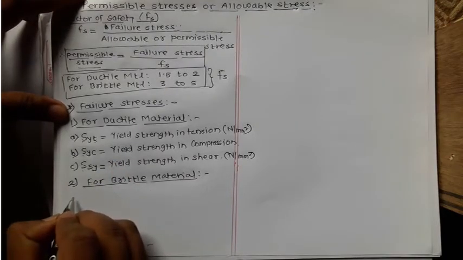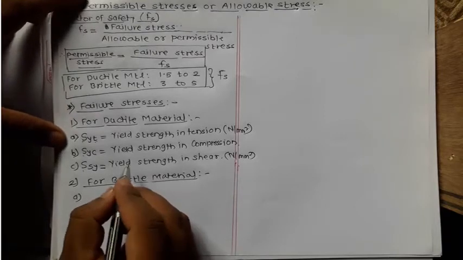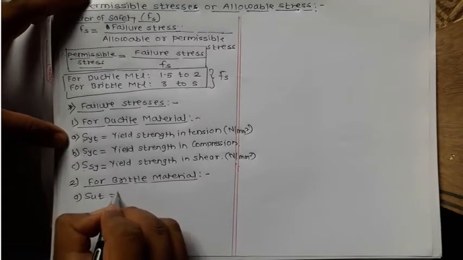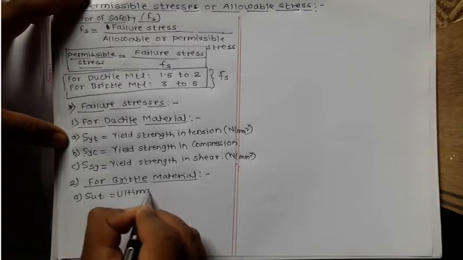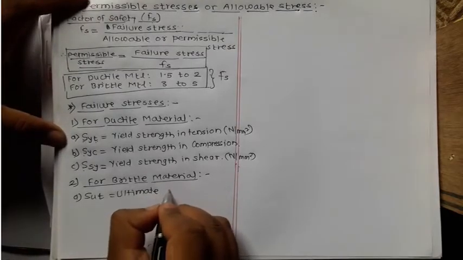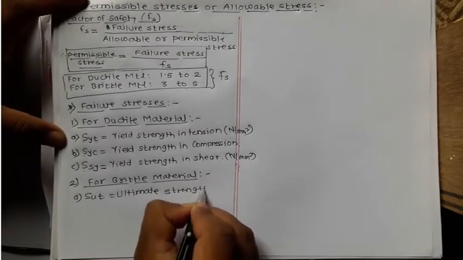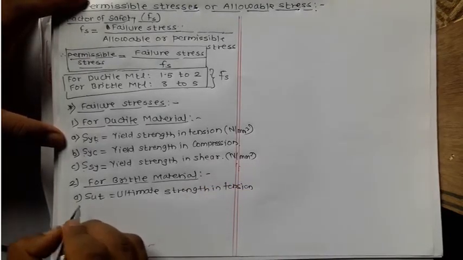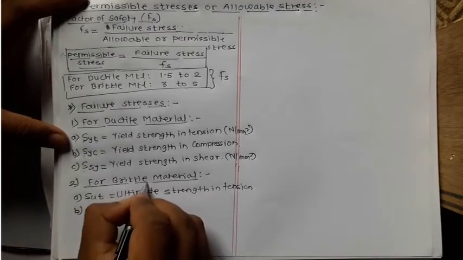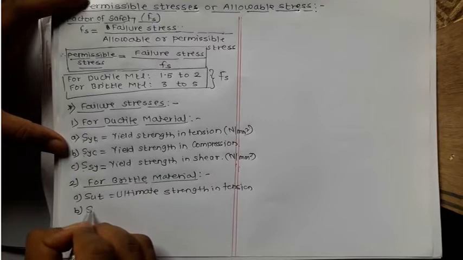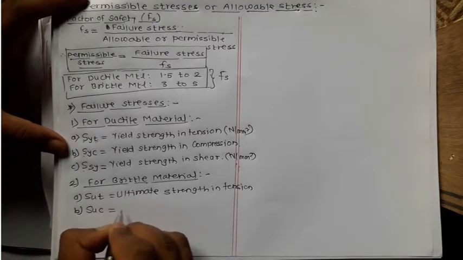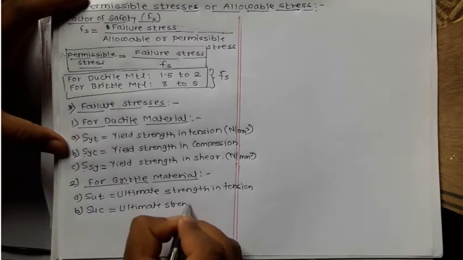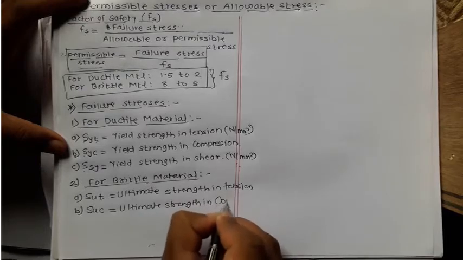So similarly, we can write first point: if the component made up of brittle material is subjected to tensile stress, we have to take SUT as the failure stress. This SUT is nothing but the ultimate strength in tension. Its unit is again Newton per mm square. Next, if the component made up of brittle material is subjected to compressive stress, then we have to take failure stress as SUC, that is ultimate strength in compression.